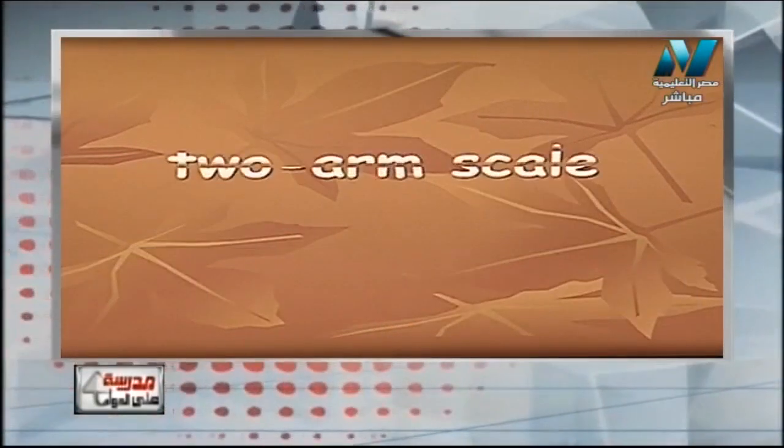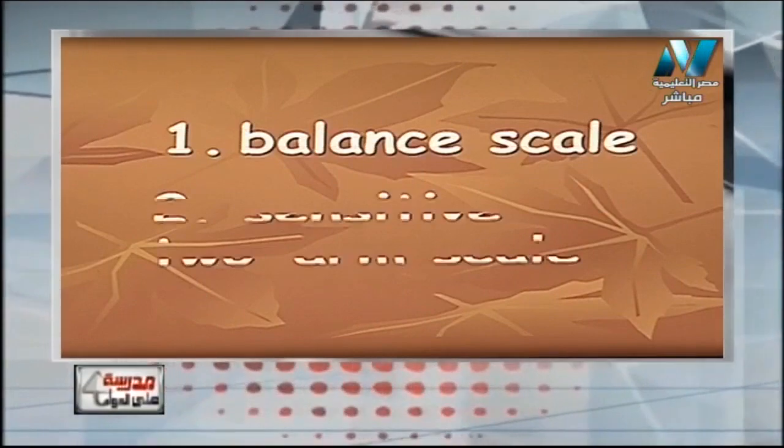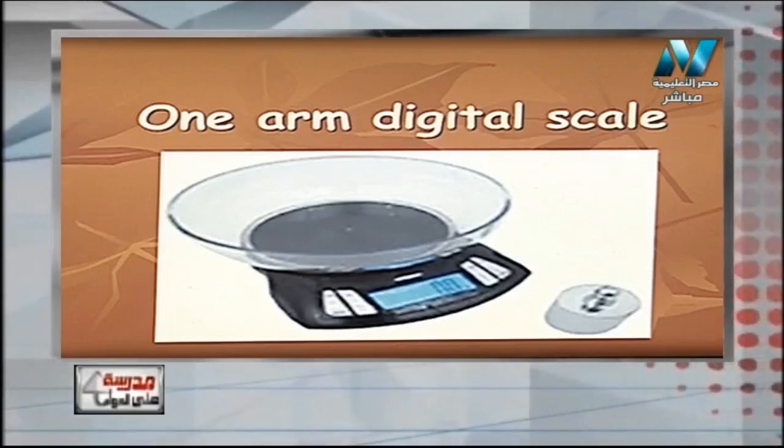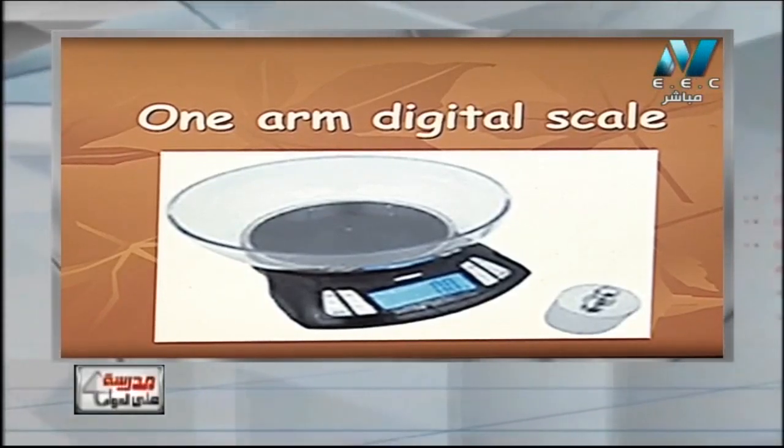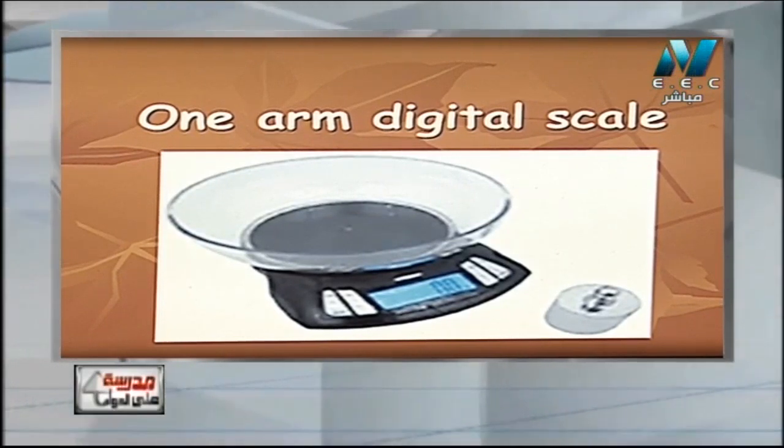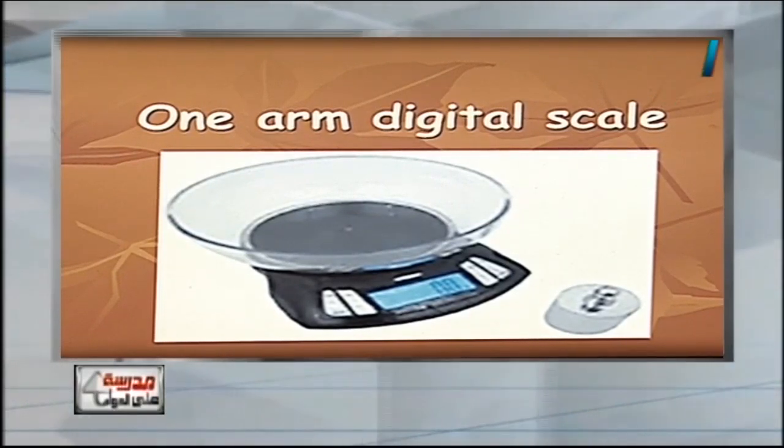Let's see a picture of all of them to show the difference between all the scales. We have two types of scales, which are two arm scale and also one arm scale. Now I have an image for the one arm digital scale. This is the digital scale, and we have surely seen it more than once in some supermarkets or shops.